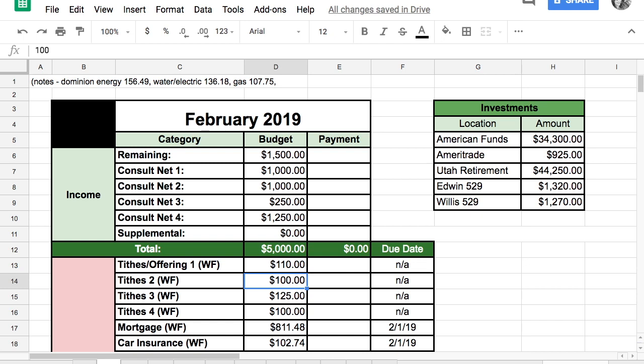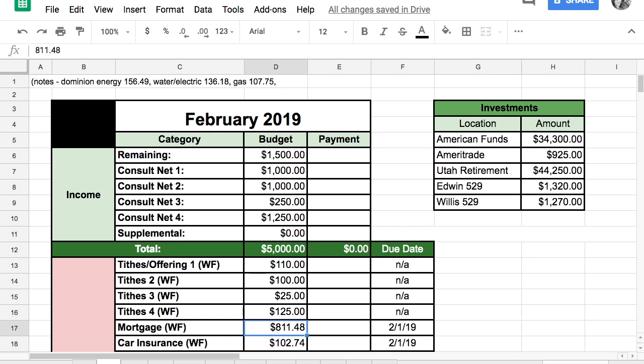The second tithe, we did a 10% tithe, which is $100. The third tithe will be $25 because we're tithing on our $250 paycheck. Our fourth tithe should be $125, as we'll be tithing off of that fourth paycheck. So that's an update on the tithing.